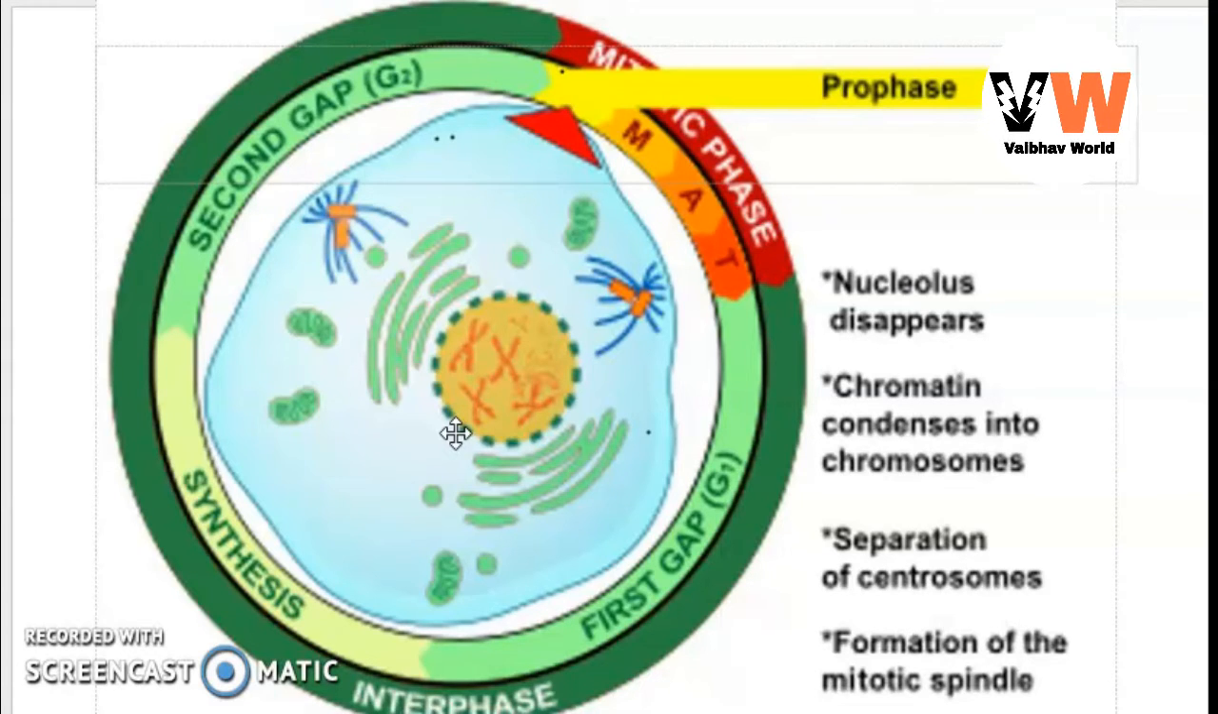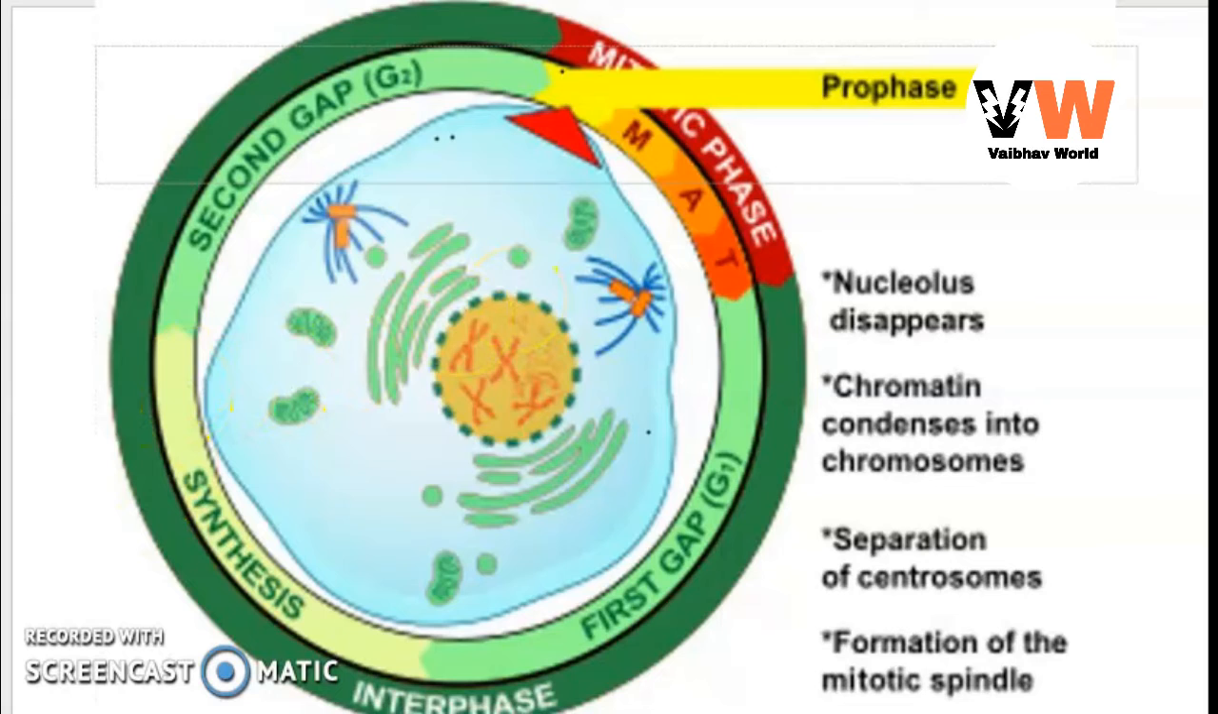In animal cells, the centrioles move to the opposite poles and the centrosome forms the aster rays. So these are the centrosomes which are moving toward the opposite poles. In this phase the nucleolus disappears, chromatin condenses into chromosomes and there is separation of centromere, and the centrosomes form the spindle fibers.